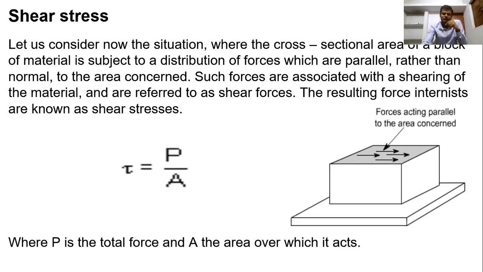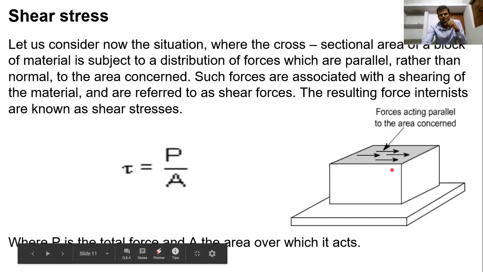So the resulting internal force is known as shear stress, and it is represented by the symbol tau, and the formula is the same, load upon area. The difference is that in shear stress forces act parallel, and in normal stress forces act normal.